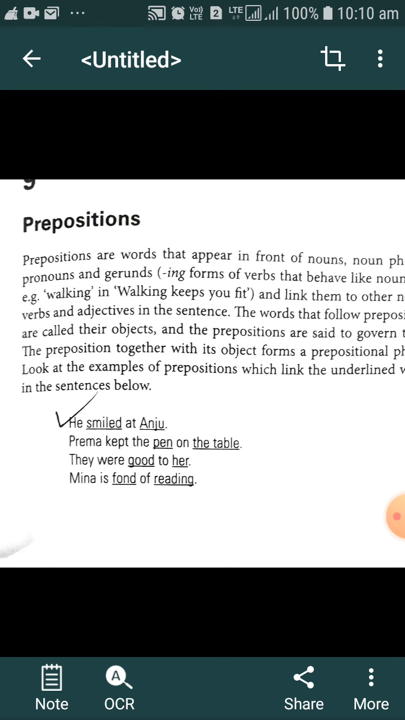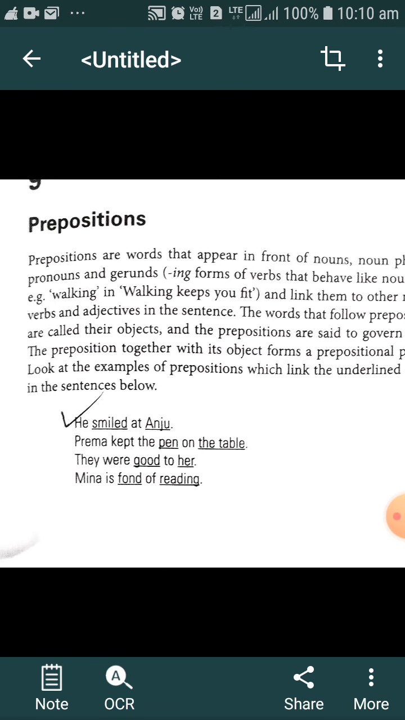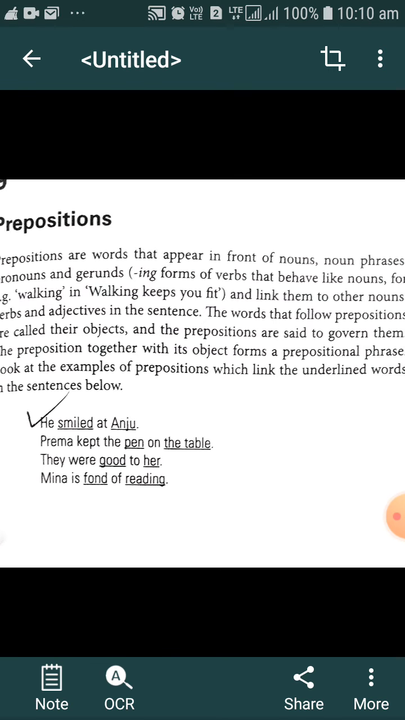By adding the ing suffix to the verb, that verb converts into a noun, which is called a gerund, and links them to another noun, verb, or adjective in the sentence. So in short, a preposition is a word that correlates or connects one noun to another noun, to another verb, to another adjective. That is a word, a connector, we can say.